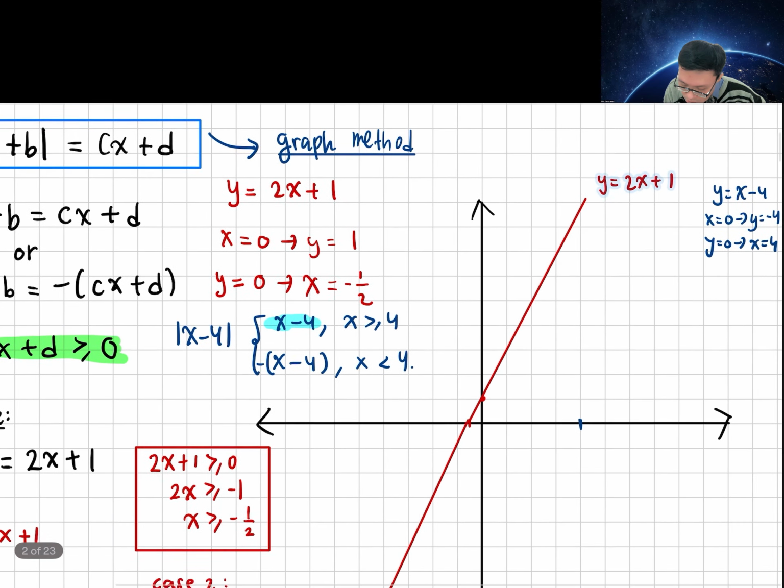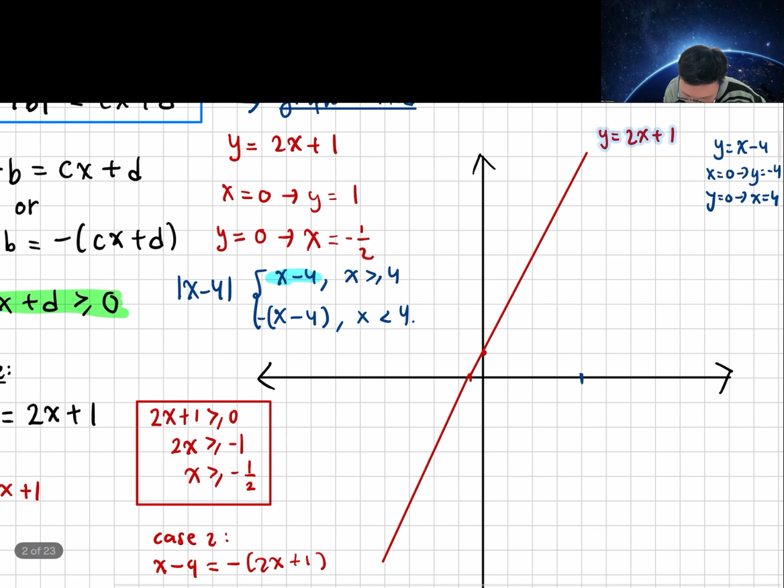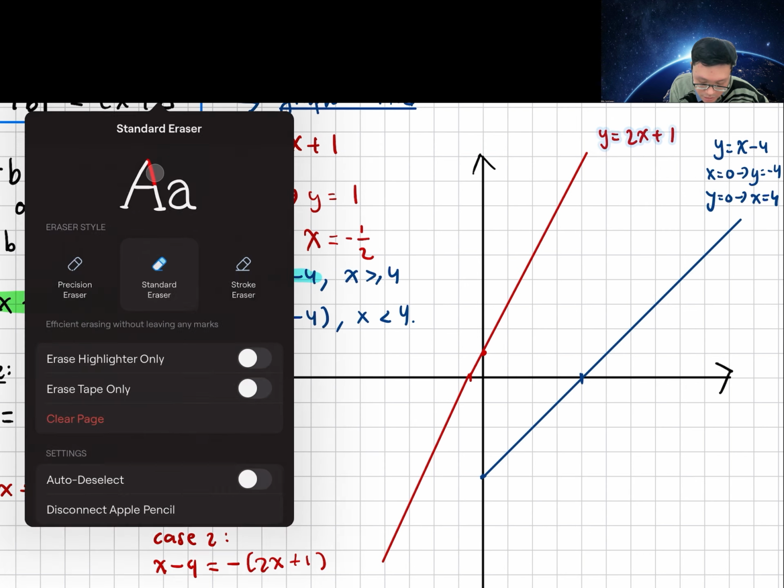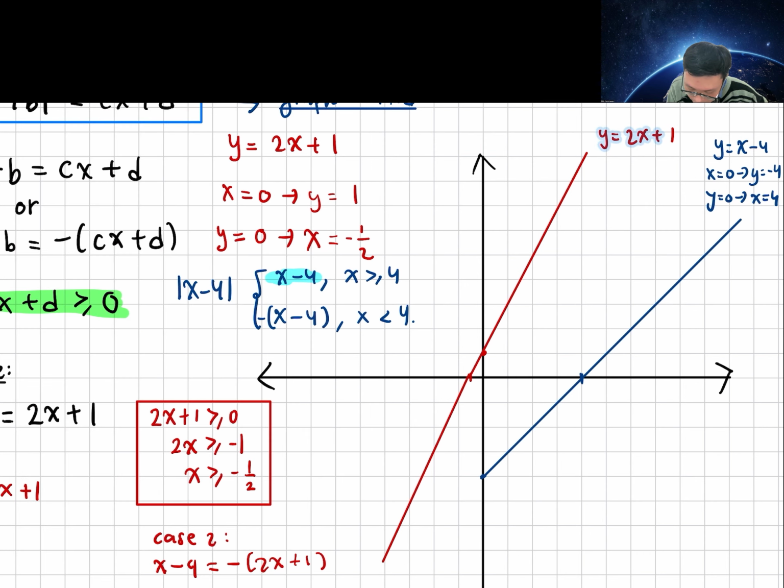And y is minus 4, so it's around here. So we draw the line around here. But we know that the negative part of the graph will be reflected over the x-axis. So instead of having minus 4, you get 4 over here. And then you sketch it. Wait, it's like a corner, not a curve. Okay, so it's around here.